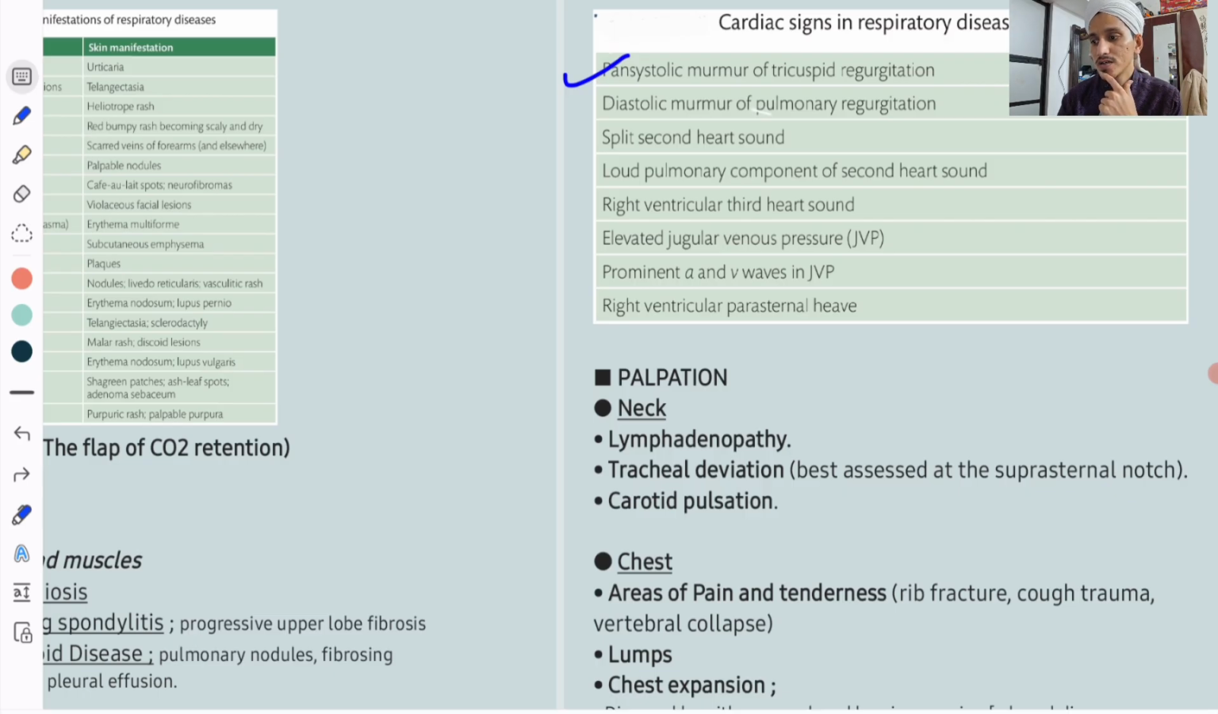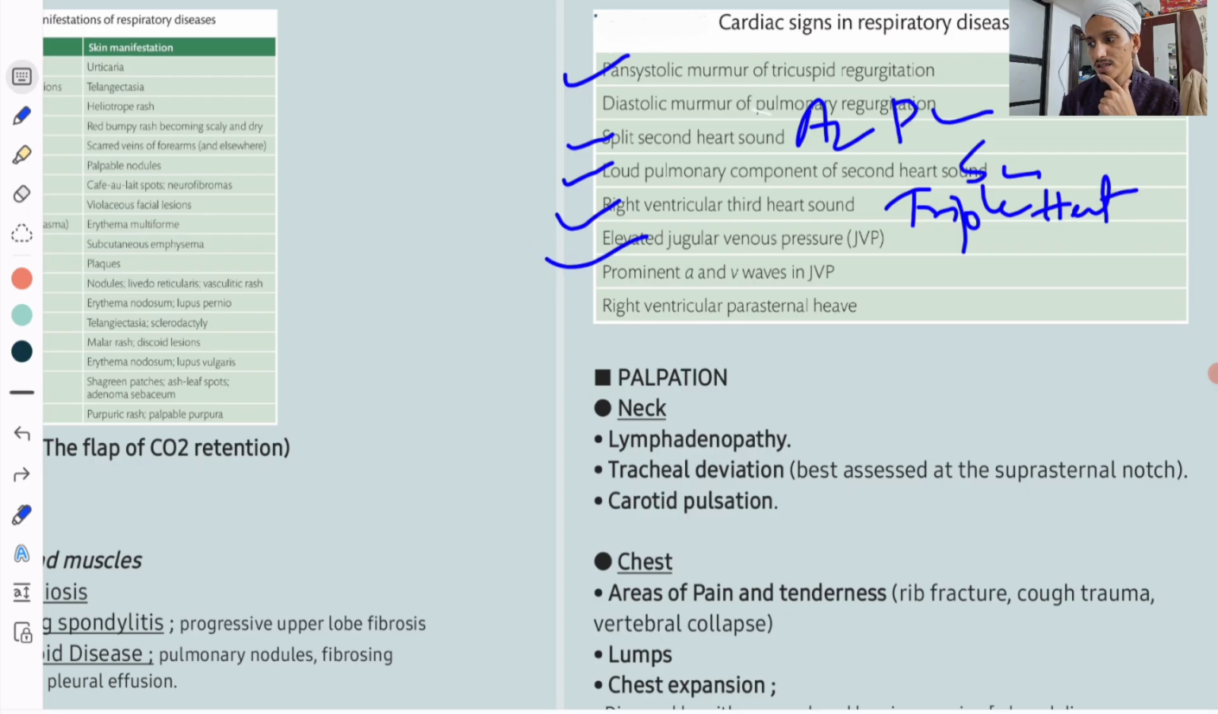Split second heart sound, loud S2. Okay, this is A2 P2, this is S2. Right ventricular third heart sound. Okay, triple heart sound you can hear. Elevated JVP. This is palpation. Right ventricular heave, this is palpation. Sorry, this is auscultation, and this is palpation.